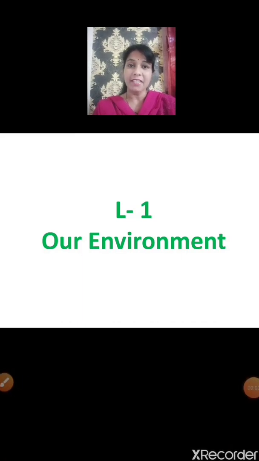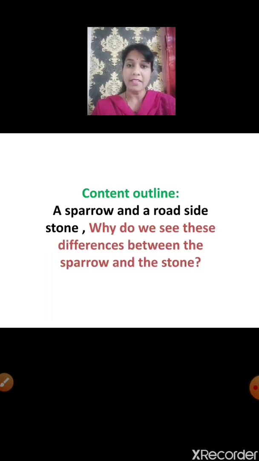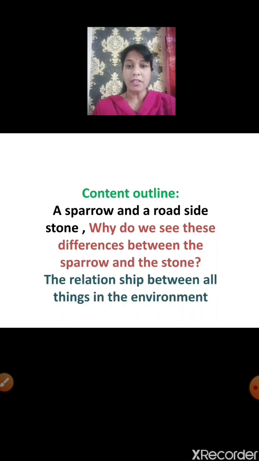Yesterday we had started with lesson number 1, our environment in EVS 1. I hope you all are revising what we learnt yesterday. Yesterday we had covered two topics from our content outline, that is a sparrow and a roadside stone. And why do we see these differences between the sparrow and the stone? Today we are going to learn the relationship between all things in the environment.